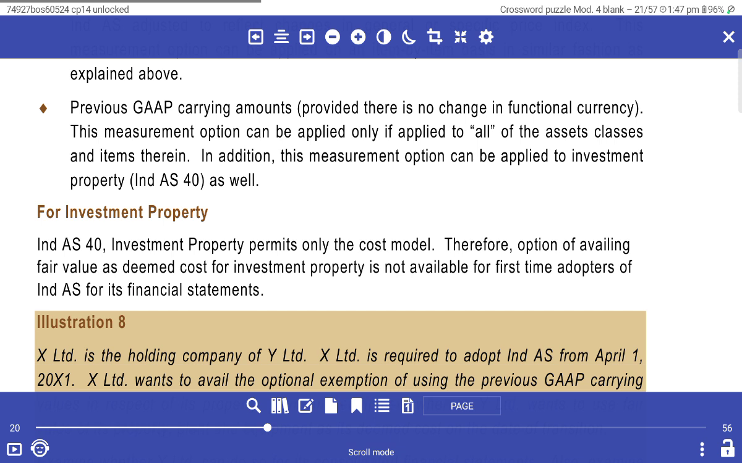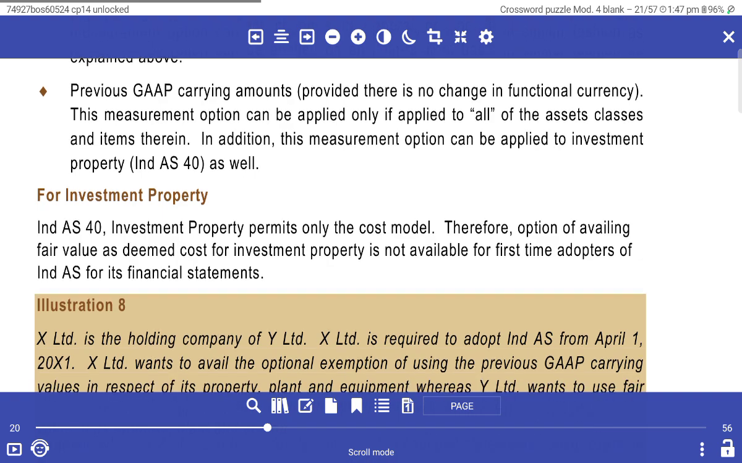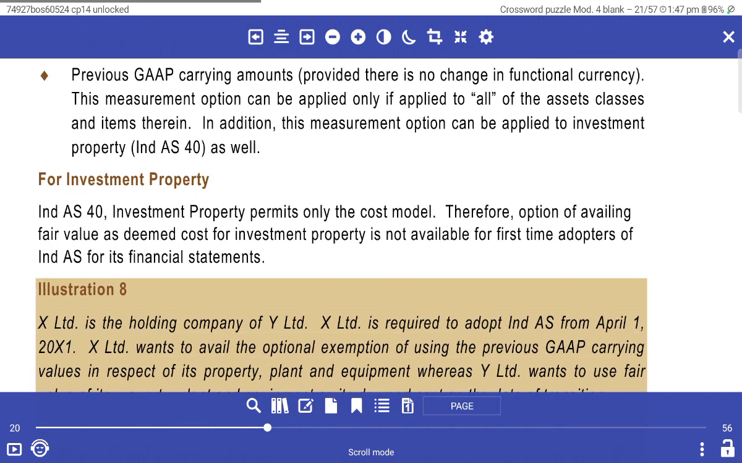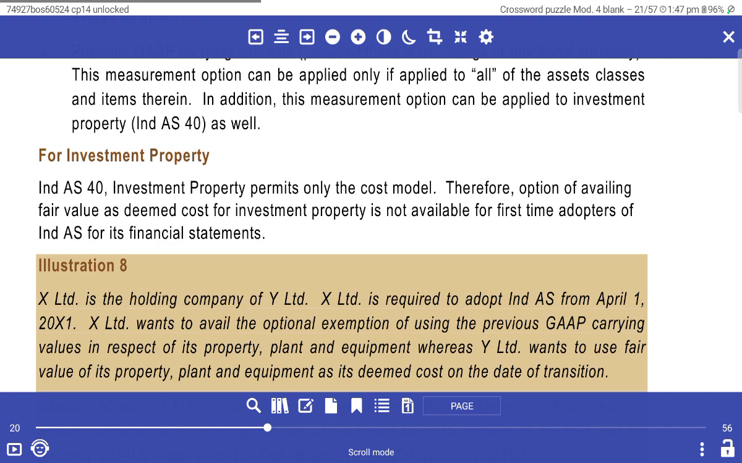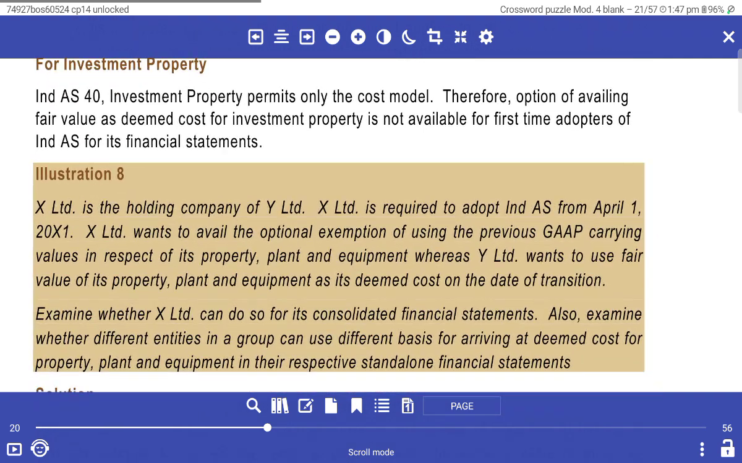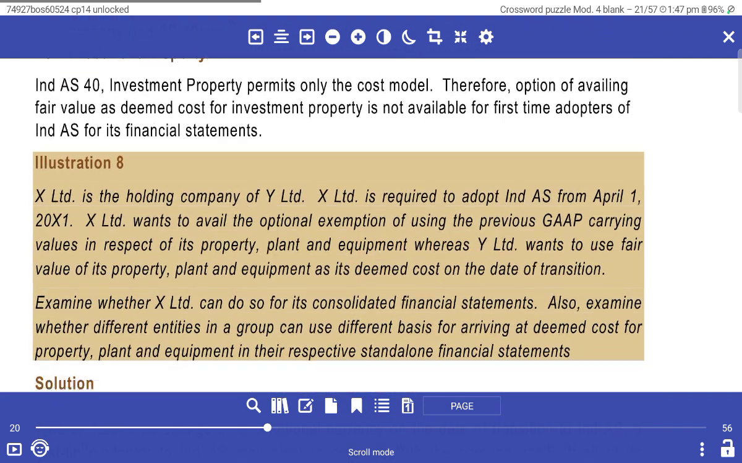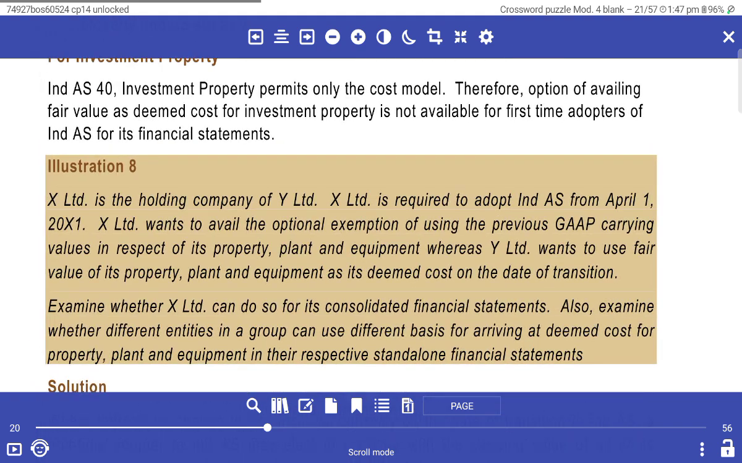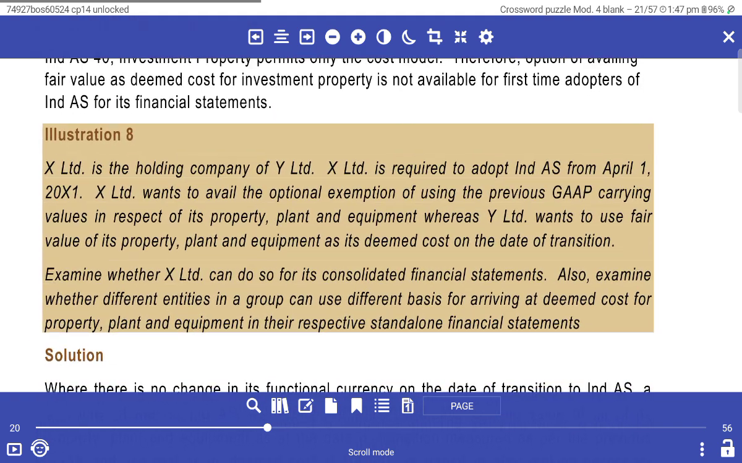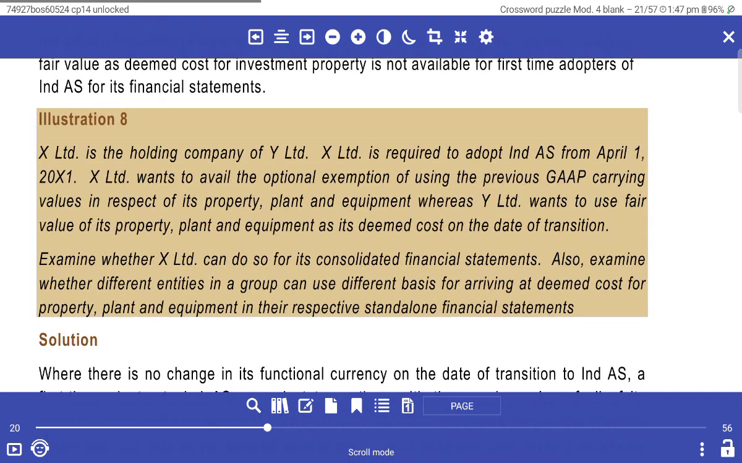The measurement option using the previous GAAP carrying amount can be applied only if applied to all the asset classes, and the option can be applied to investment property under Ind AS 40. Well, for investment property under Ind AS 40, it remains only on the cost model. Therefore, the option of availing fair value as deemed cost of investment property is not available for first-time adopters of Ind AS.